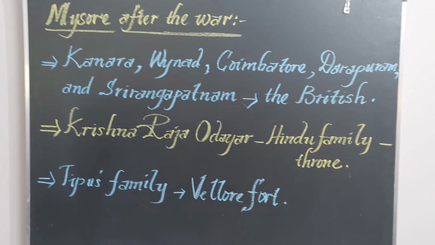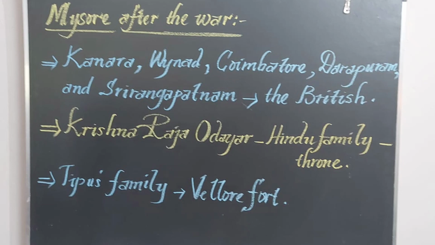So now the British found the person, Krishnaraja Udayar, who came from the Hindu royal family, and gave the small kingdom of Mysore to him, and they gave him the throne. Important places of Mysore were captured by the British. Okay, and what happened to Tipu's family? Tipu's family were taken to the fort.